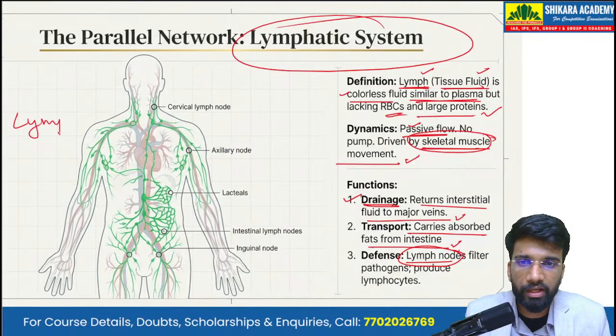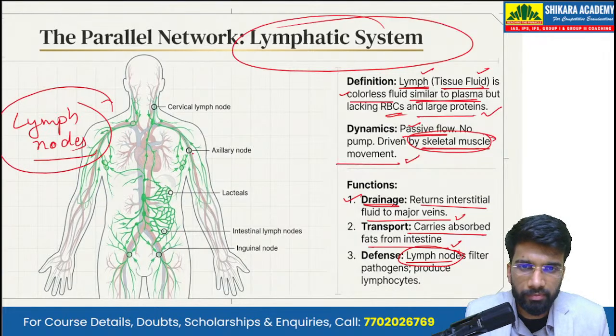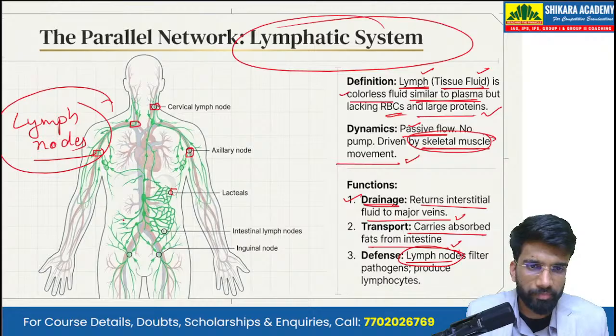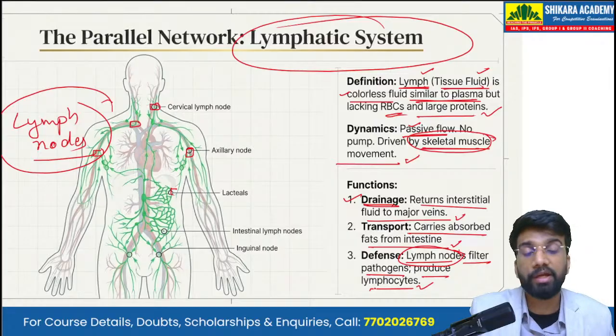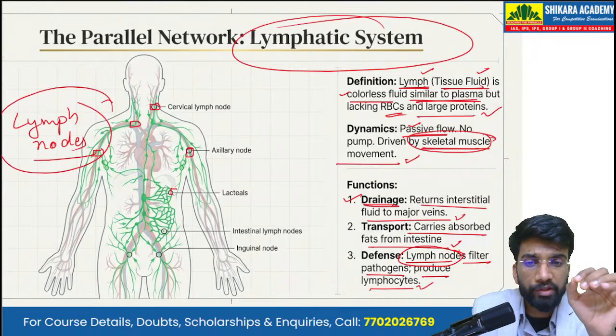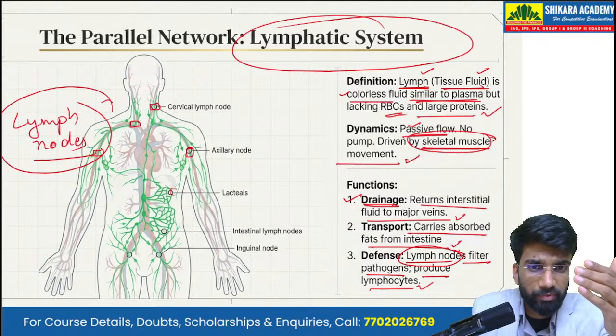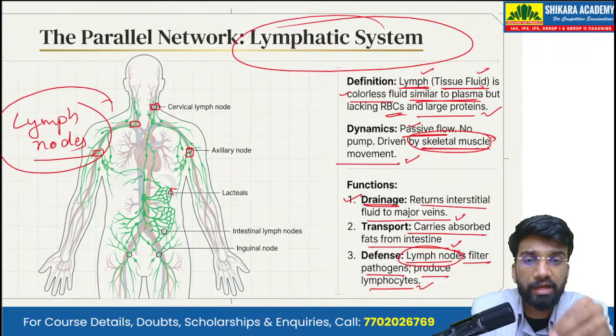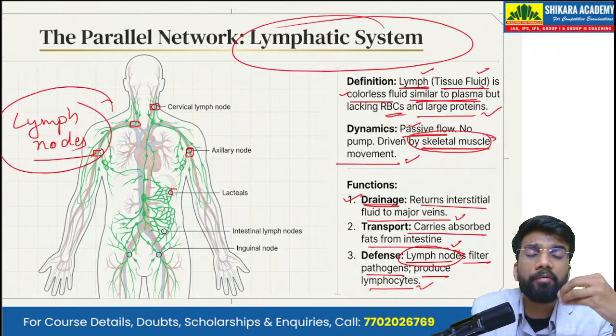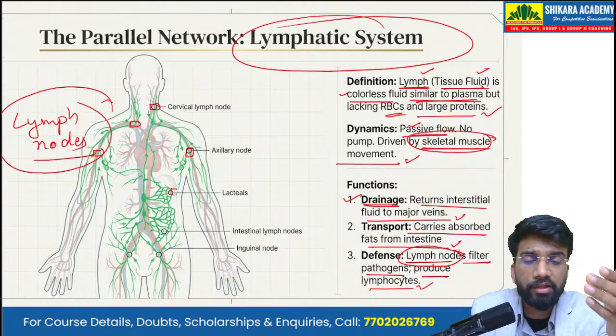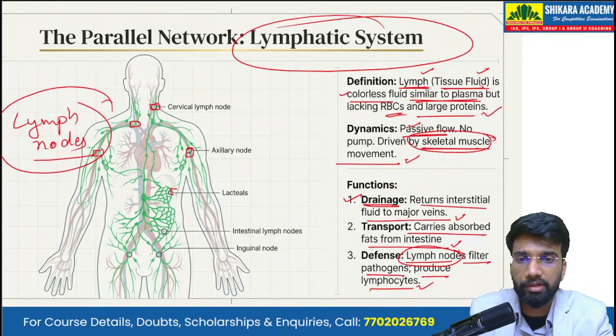And we have something called the defense nodes, the lymph nodes. These are like small nodes, joints. There are many lymph nodes, and these lymph nodes filter pathogens and produce lymphocytes, which are the T cells or the B cells of the body. These are the immune cells of the body, the vital cells that provide immunity to the body. That means they fight off the harmful pathogens.